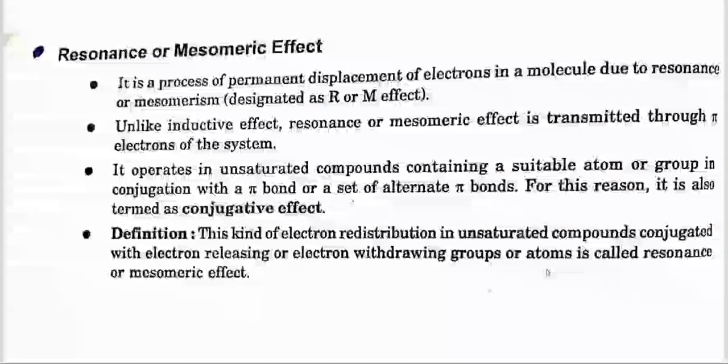Resonance or mesomeric effect. It is the process of permanent displacement of electrons in a molecule due to resonance or mesomerism. Unlike the inductive effect, the resonance or mesomeric effect is transmitted through pi electrons of the system. It operates in unsaturated compounds containing a suitable atom or group in conjugation with a pi bond or a set of alternate pi bonds. For this reason, it is also termed the conjugative effect. Definition: this kind of electron distribution in unsaturated compounds conjugated with electron-releasing or electron-withdrawing groups or atoms is called the resonance or mesomeric effect.